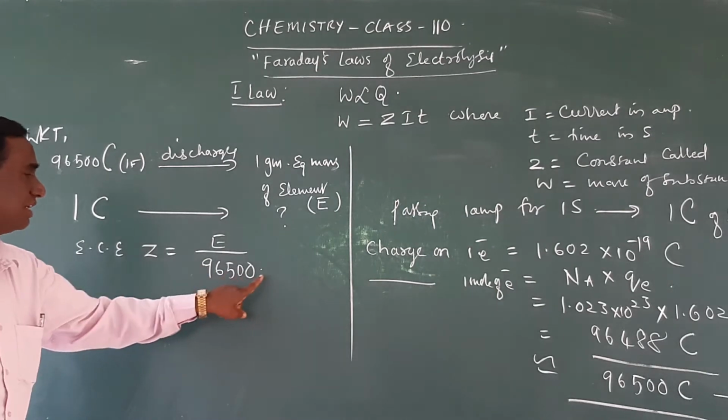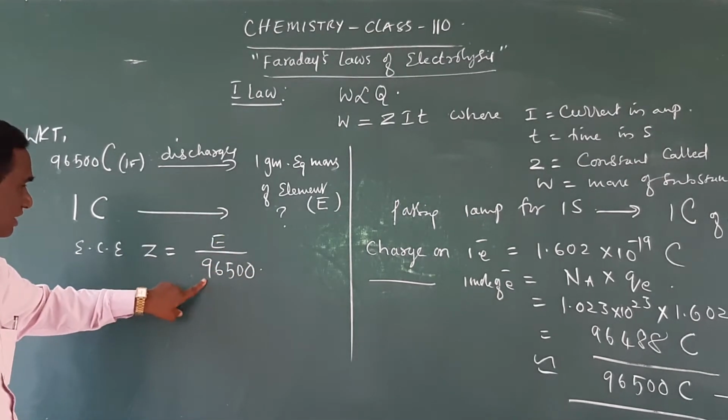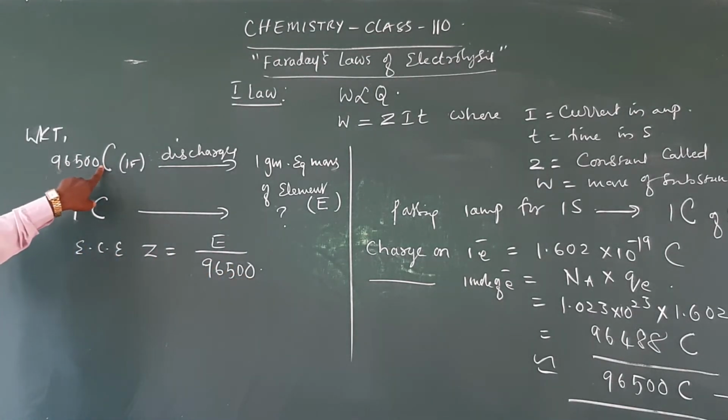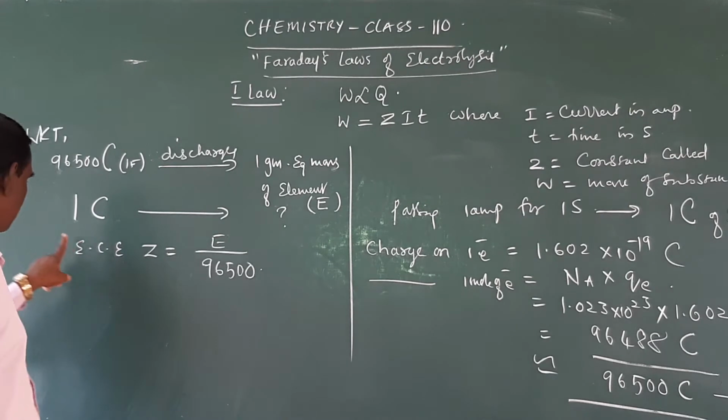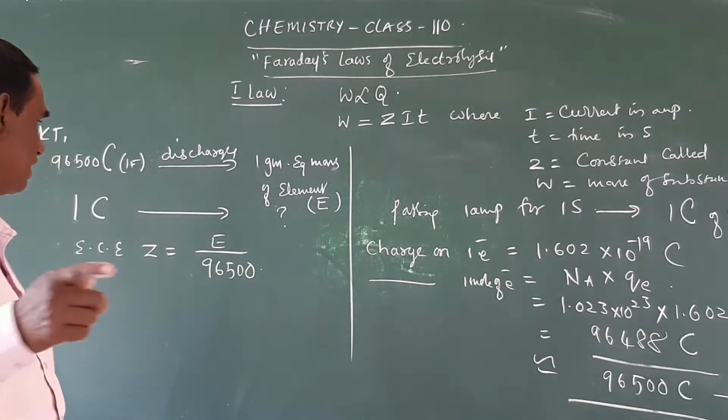E divided by 96,500 means E amount of substance is produced by 96,500 coulombs of electricity. Therefore, 96,500 coulombs is equal to E. So 1 coulomb is nothing but the electrochemical equivalent, Z.